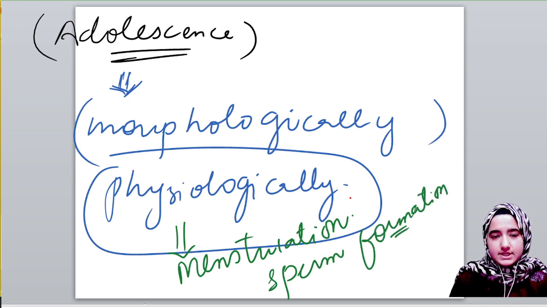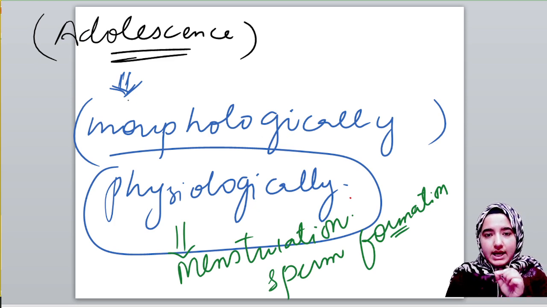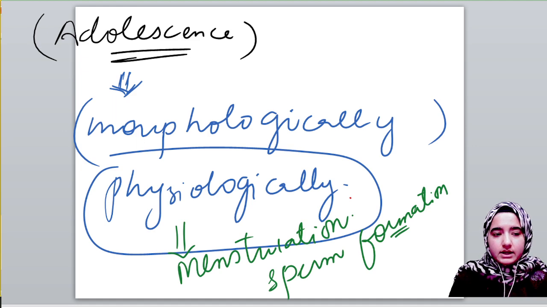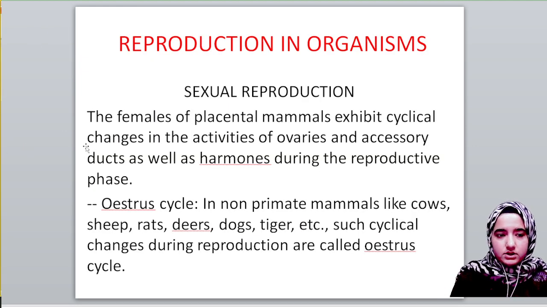I hope this is clear. And that phase is known as the juvenile phase, when our body is preparing itself to reproduce. After the juvenile phase, we come across the phase known as the reproductive phase. And the reproductive phase is the phase in which reproduction occurs.